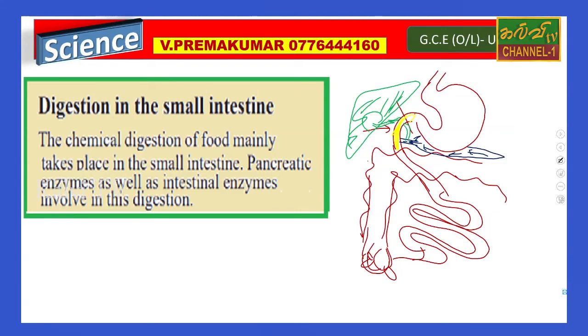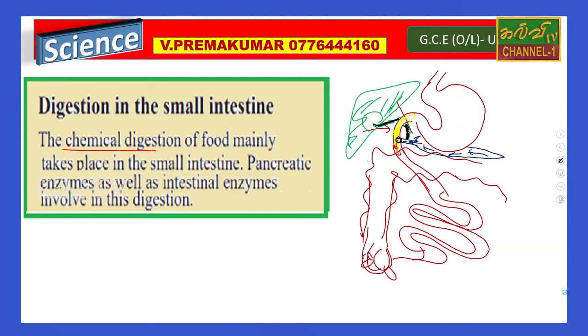So what has happened? The tube comes here, meets the pancreatic juice and mixes with it. So this is the whole secreted product into the small intestine, right? The bile and pancreatic juice.